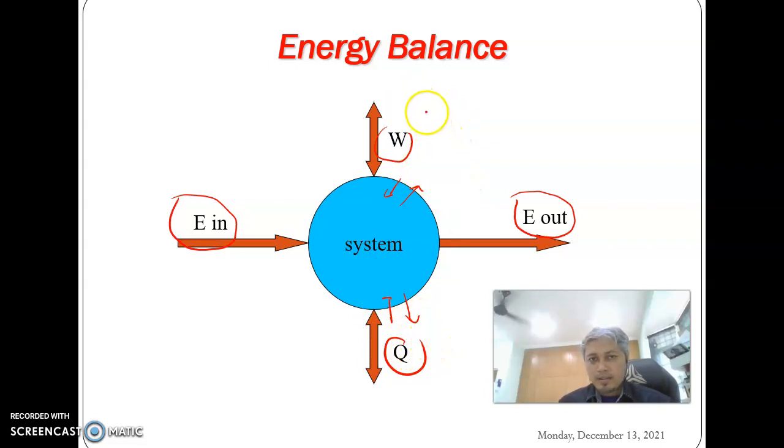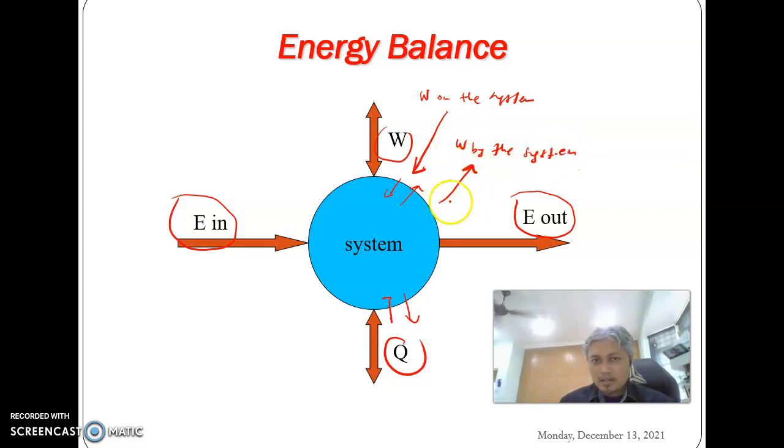Let me write it. Work done on the system, work done by the system. Different direction, by the system.